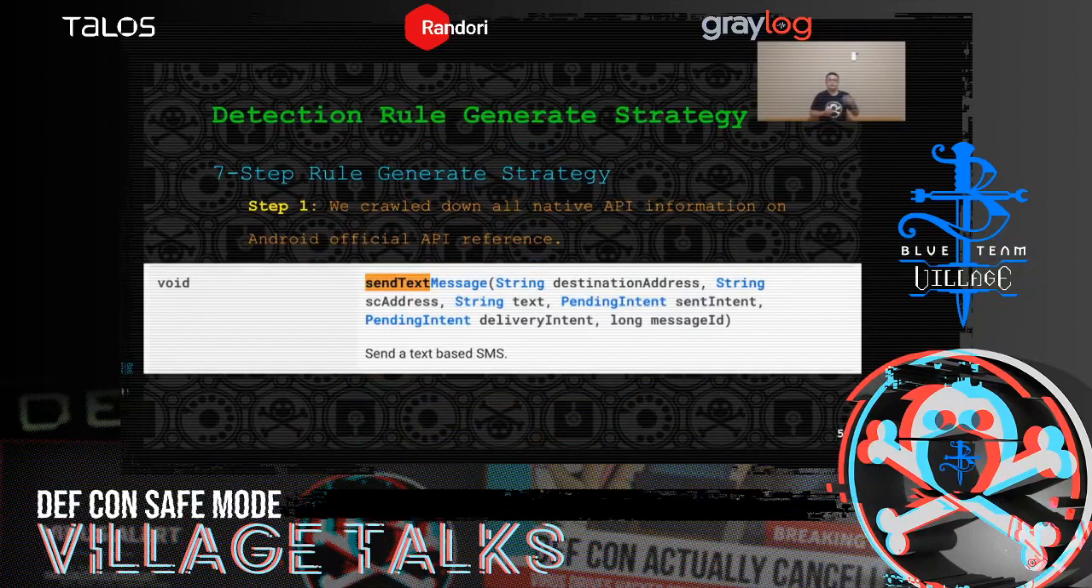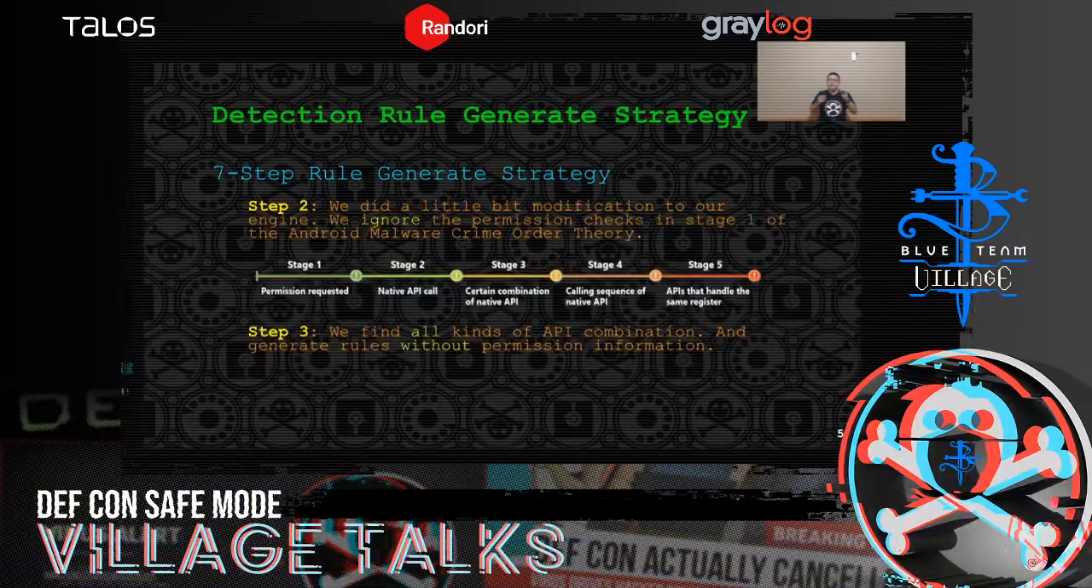Step 1, we crawl down all native API information on the Android official API reference. For example, this is the native API information of send text message. You can see the input parameters, return value, and a description of this API. Okay, step 2, we did a little bit of modification to our engine. We ignore the permission checks in stage 1 of the Android malware crime order theory. And in step 3, we find all kinds of API combinations and generate rules without permission information.